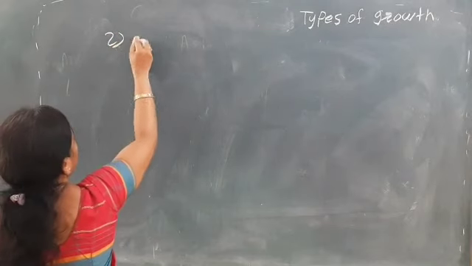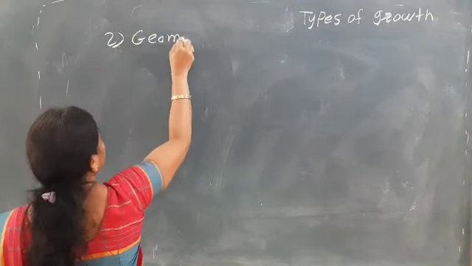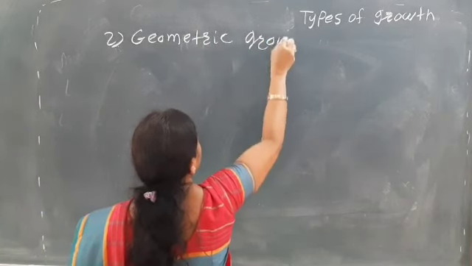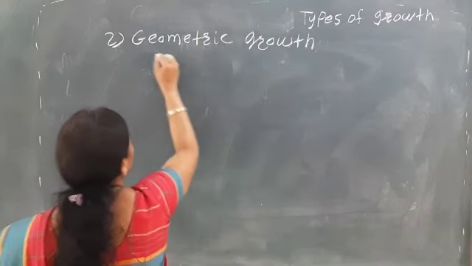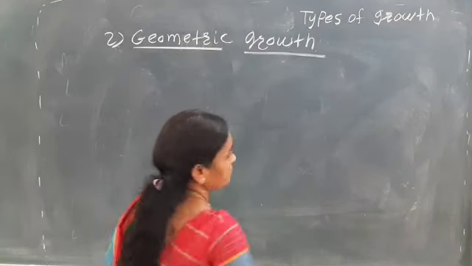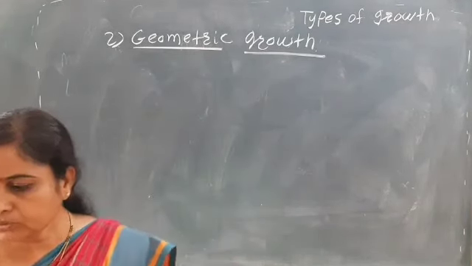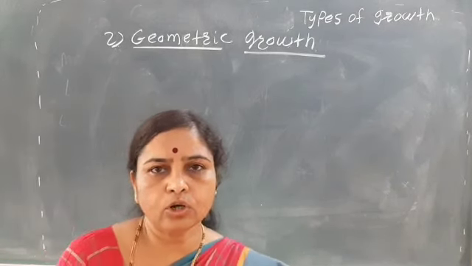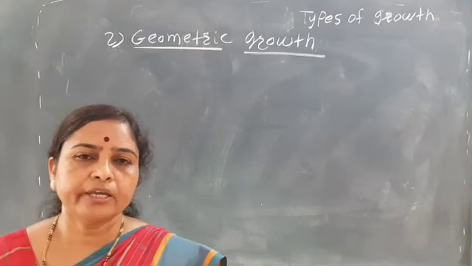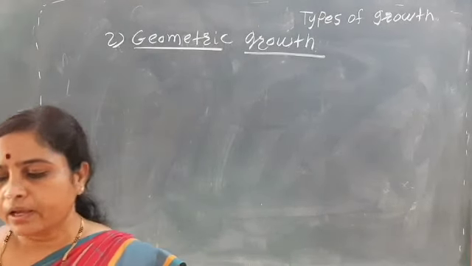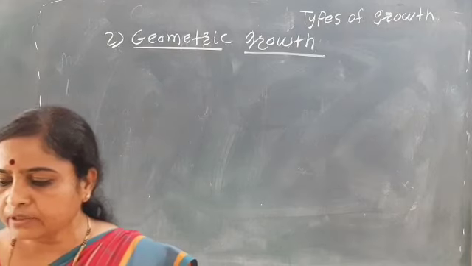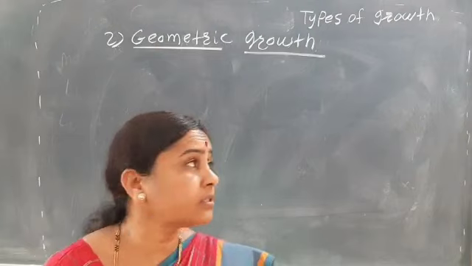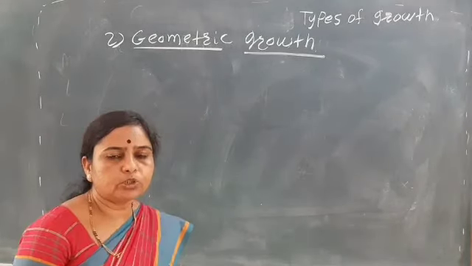Second type, geometric growth. Geometric growth, that is, there is an increase in the size of the cells, and the growth rate in the initial condition is very slow.